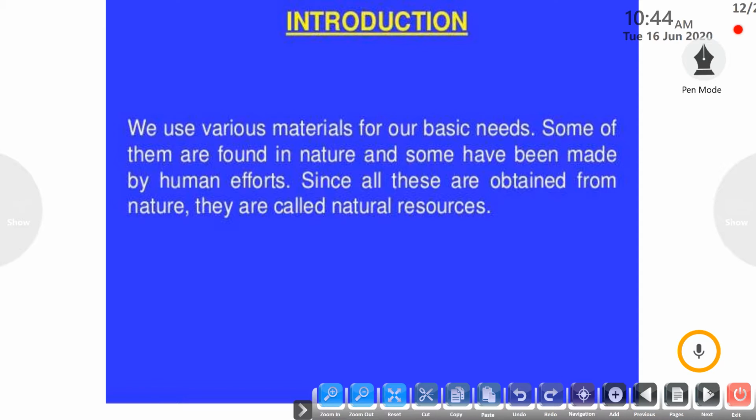As you all know, we use various types of materials for our basic needs on our day-to-day basis. For example, coal, petroleum for cooking food, petrol, diesel for running the scooters or the vehicles that we use in our homes. Some of these resources are found in nature, and some of them are made by human efforts. So in short, since all these resources are obtained from nature, hence they are called natural resources.